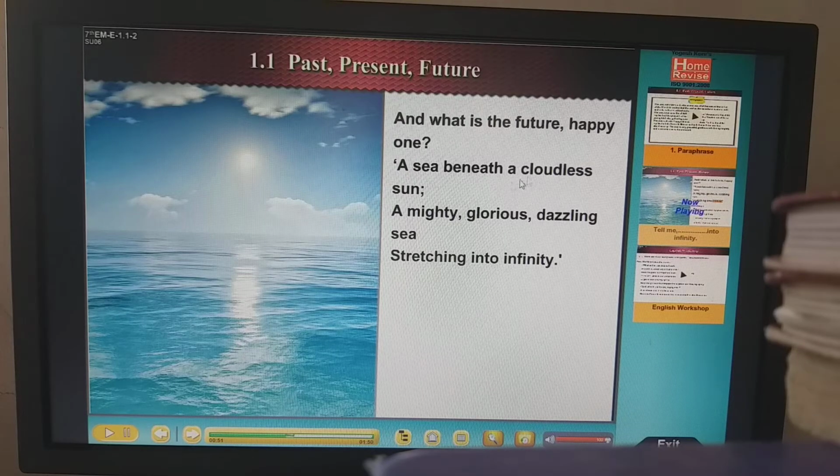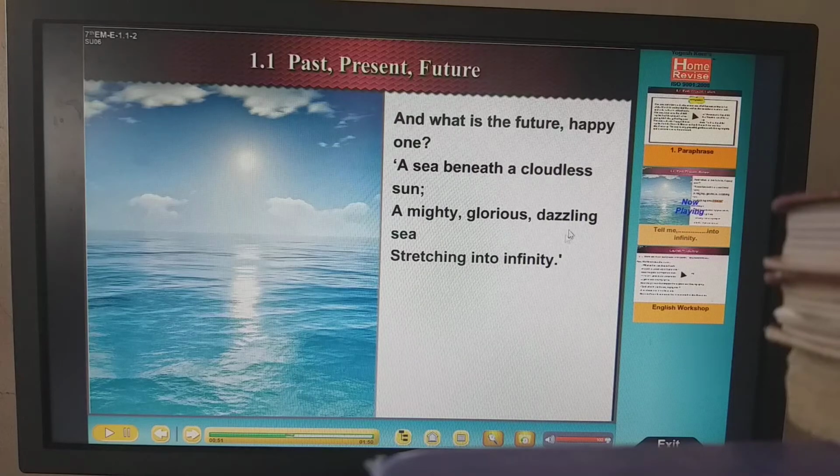A sea beneath a cloudless sun. So here the cloud which always comes, you can see that when the cloud comes, you don't find the sunlight. It's a dark, gloomy day, a cloudy day we say. So how is the sea you see? It's very clear. Why can we see the water so clearly? Because there are no clouds forming in the sky. A sea beneath a cloudless sun. A mighty, glorious, dazzling sea stretching into infinity.